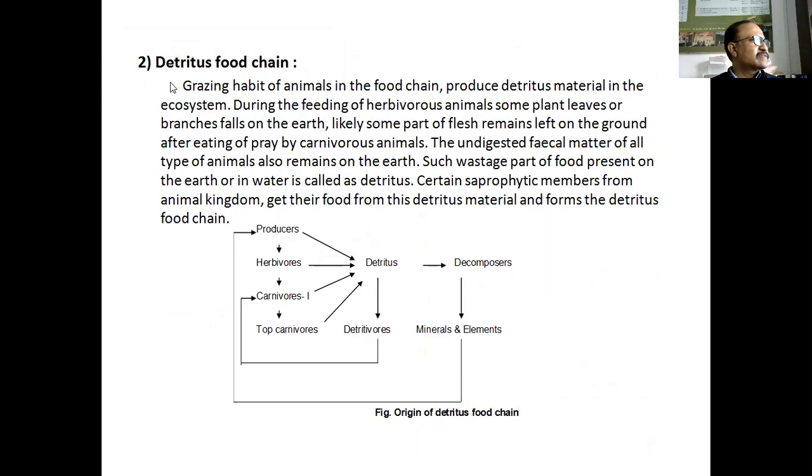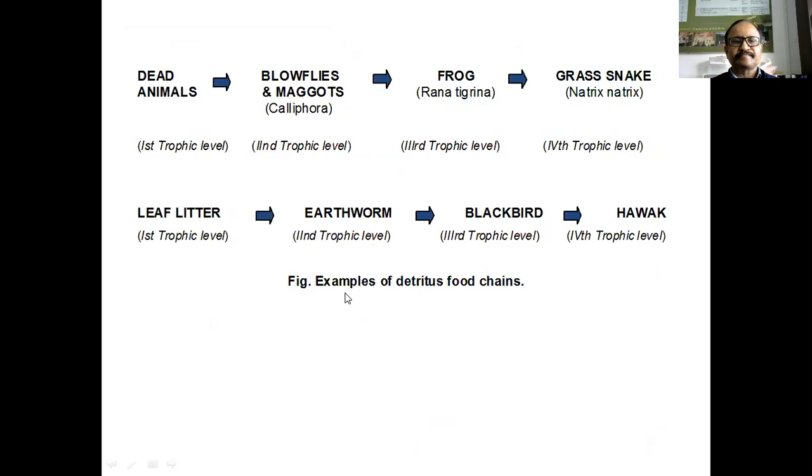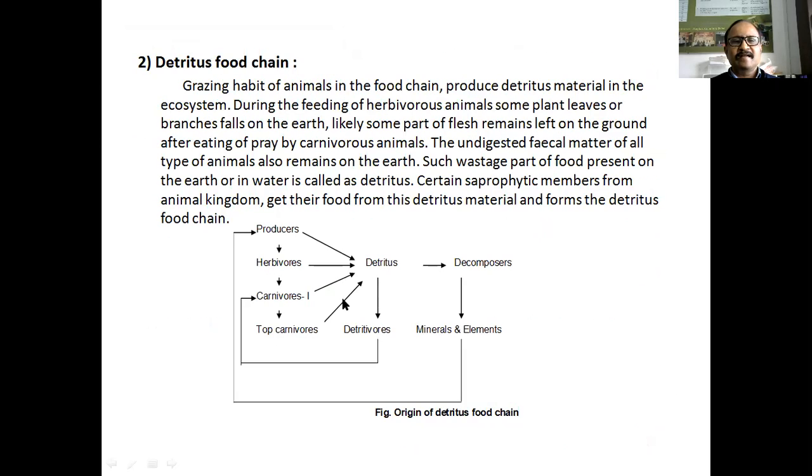Okay, then the second type of food chain is the detritus food chain, as opposed to the grazing food chain. Now, what is detritus? Okay, see this diagram. In any ecosystem, in any grazing food chain, the producer, herbivorous, carnivorous, and top carnivorous animals, means primary, secondary, and tertiary consumer animals, and their activity produces dead and decaying material.